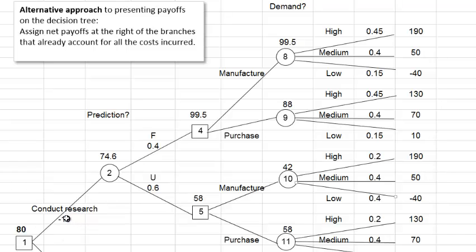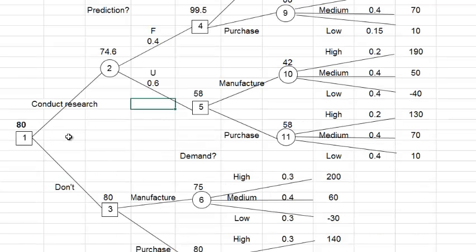So now we don't have to account for the cost here, since it was already accounted for at the beginning here. So we could just delete that cost. And now we just do a straight comparison between nodes 2 and 3 to decide on whether to do the research. So here we would say, okay, here's the net expected value from conducting the research, 74.6, and that's less than 80, so we would choose not to conduct the research. Same as before.